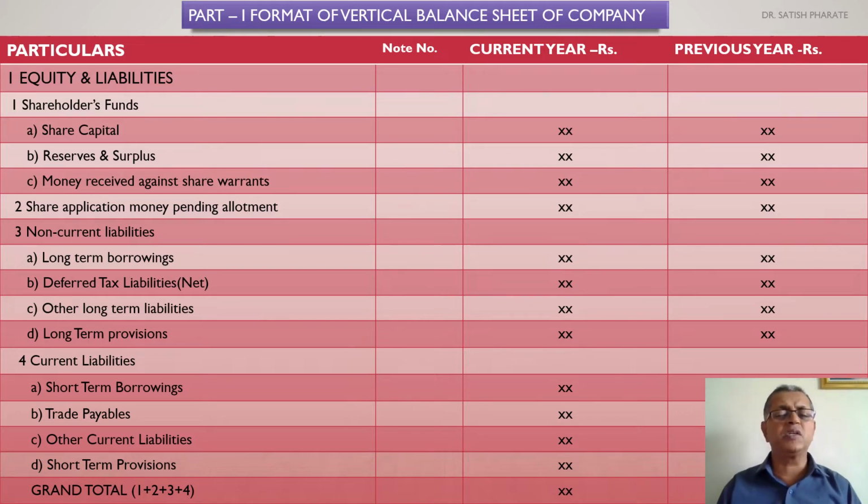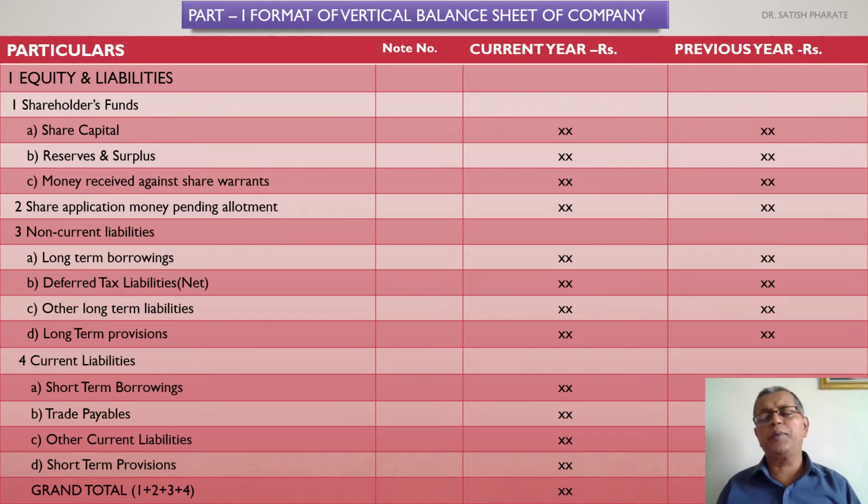The second sub item is reserves and surplus. What do you mean by reserves and how is it different from surplus? Reserve is appropriated profit, whereas surplus means unappropriated profit. And the total of these two is called your notional profit. That is, the total profit available to the business is further classified into surplus and reserve.